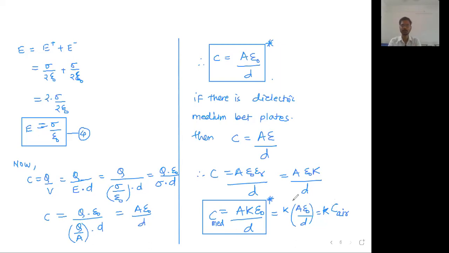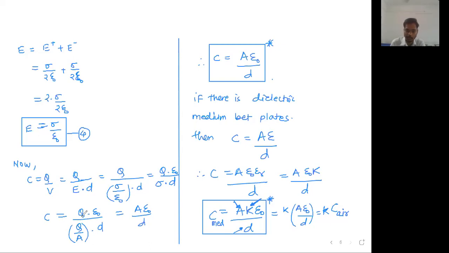Now here you can observe this fact that capacity depends on what? The material, the surrounding medium or medium between the plates, K. Capacity depends on the dimensions of the system, meaning area and the distance between the plates. It depends on the dimensions, shape and size, and the medium between the two plates.